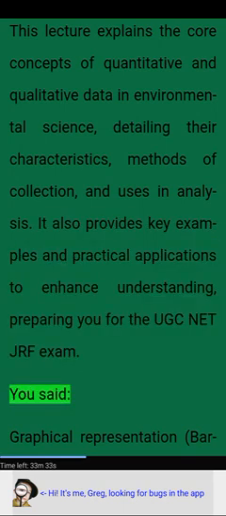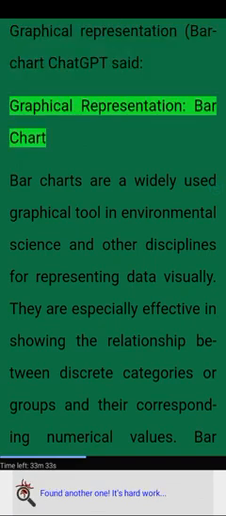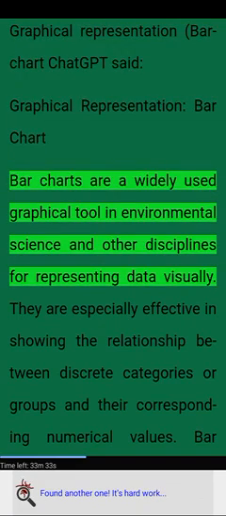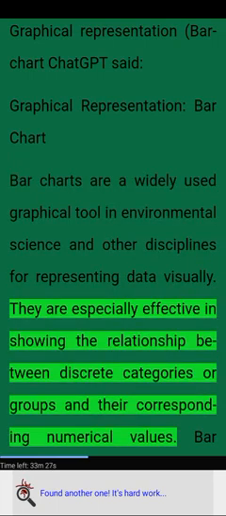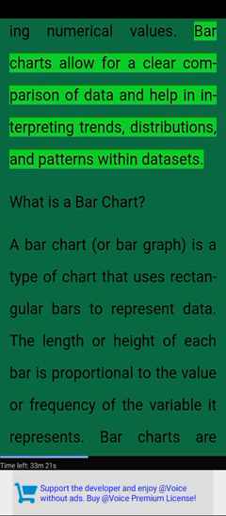Graphical representation. Bar chart. Bar charts are a widely used graphical tool in environmental science and other disciplines for representing data visually. They are especially effective in showing the relationship between discrete categories or groups and their corresponding numerical values. Bar charts allow for clear comparison of data and help in interpreting trends, distributions, and patterns within datasets.